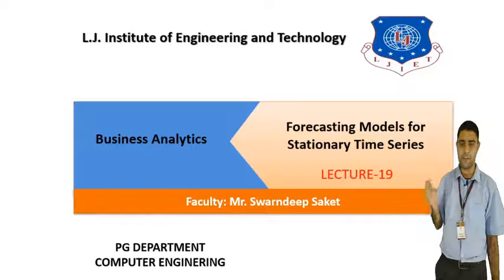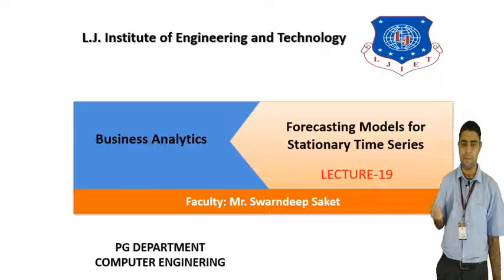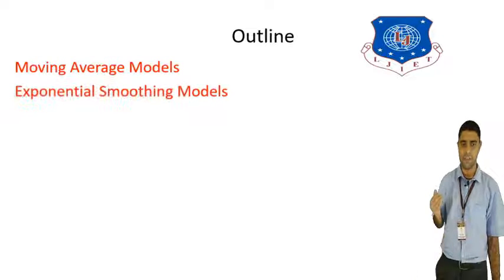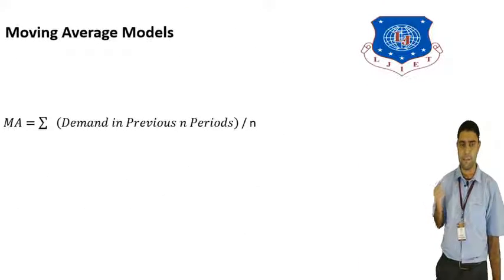moving average method and exponential smoothing method. Moving average method is also known as the simple average method. The main advantages of the moving average method are that it is simple and flexible. It is a very easy method which we can easily understand by using the time series data. So this is the outline of today's topic: the moving average models and the exponential smoothing model, which we will see in detail. So what is the moving average method?